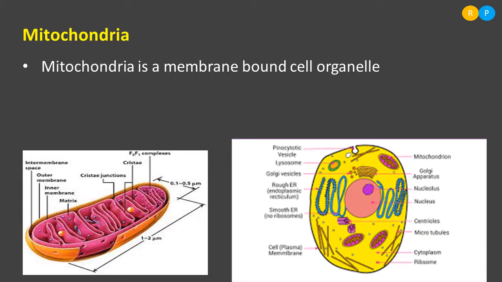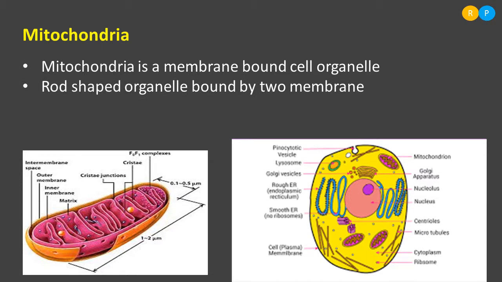Clear? So this cell organelle is actually rod shaped. The actual shape of the mitochondria is rod shape. If you observe under the electron microscope, you can find the darkly stained rod shaped cell organelle in the cytoplasmic region. That cell organelle is nothing but mitochondria. What is the number of membranes that can be seen in the mitochondria? There are two membranes present in the mitochondria. Clear? So two protective coverings are present in the mitochondria.